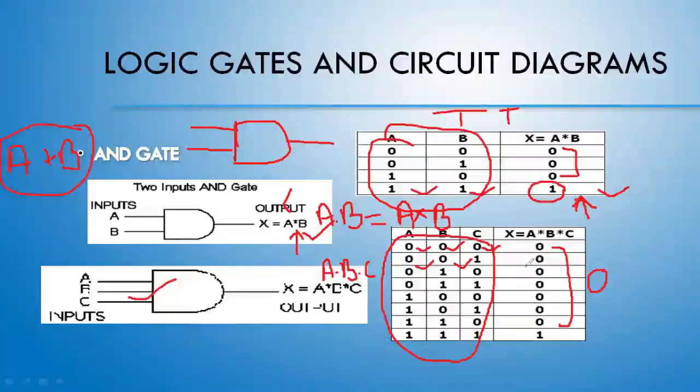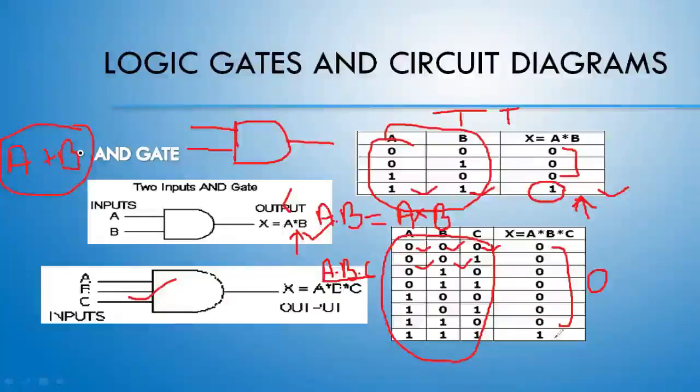In OR gate, I have told you, if any of the input is 1, we will get the output that will be 1. And according to AND gate, if any of the input is 0, then the output will be 0. And in simple language, as you can see here, it is the multiplication process. So any number multiplied by 0 will be 0.